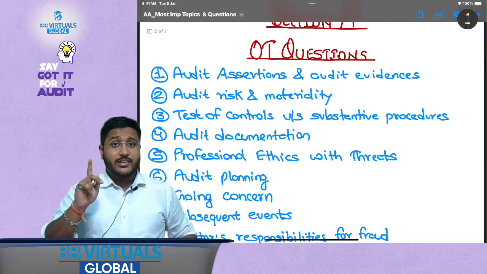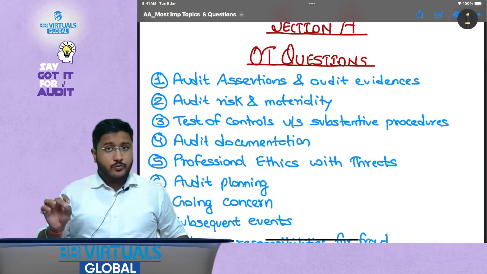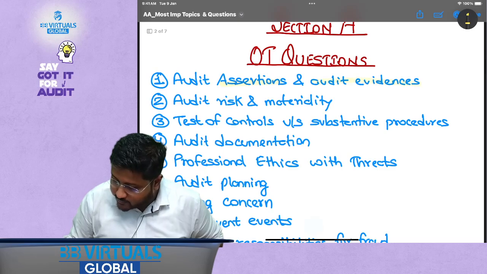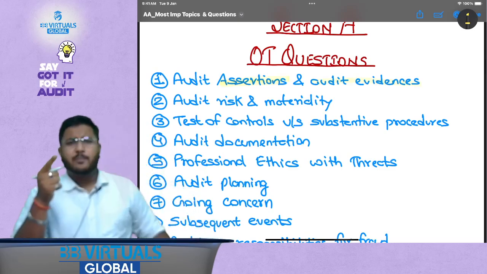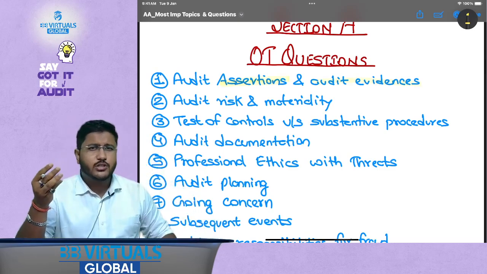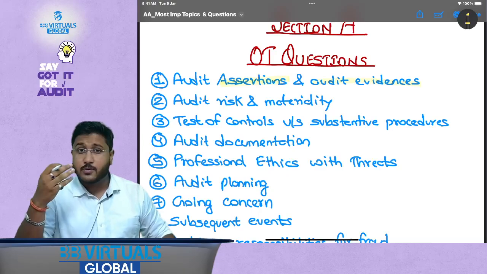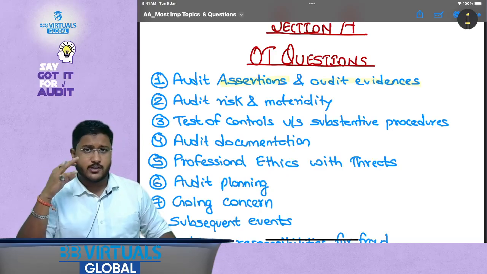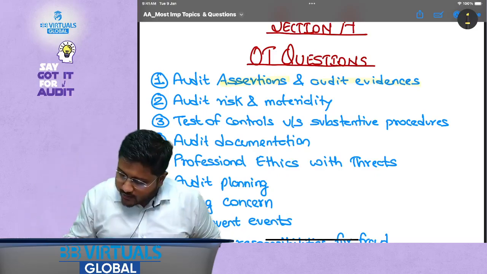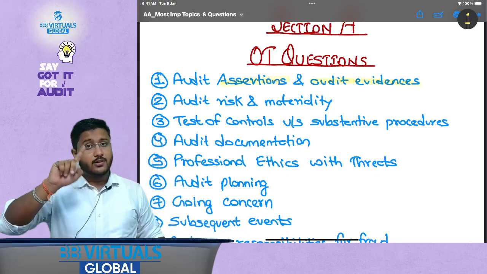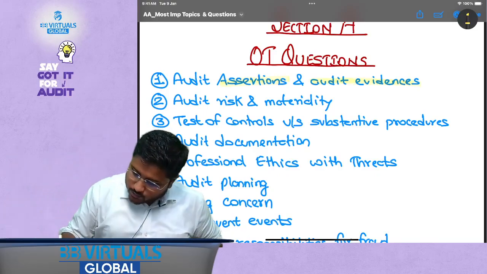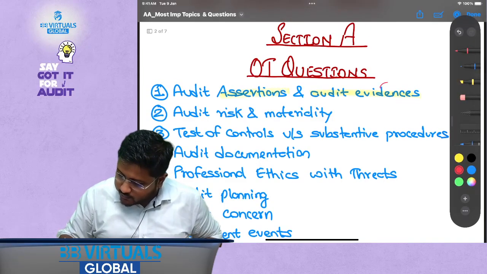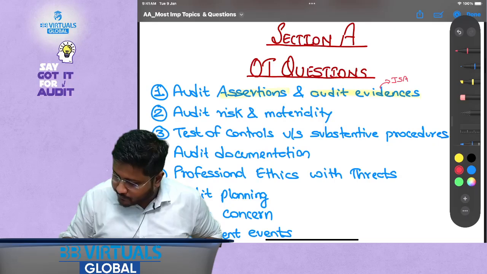For section A, that is objective type questions, the most frequently tested areas are audit assertions and audit evidence. Assertions, you remember: completeness, accuracy, valuation, cutoff, rights and obligations, presentation and disclosure, existence and occurrence. All of that is tested under audit assertions. And audit evidence, what kind of audit evidence is there? The ISA 500 series. Please try to understand that all of these are very important.